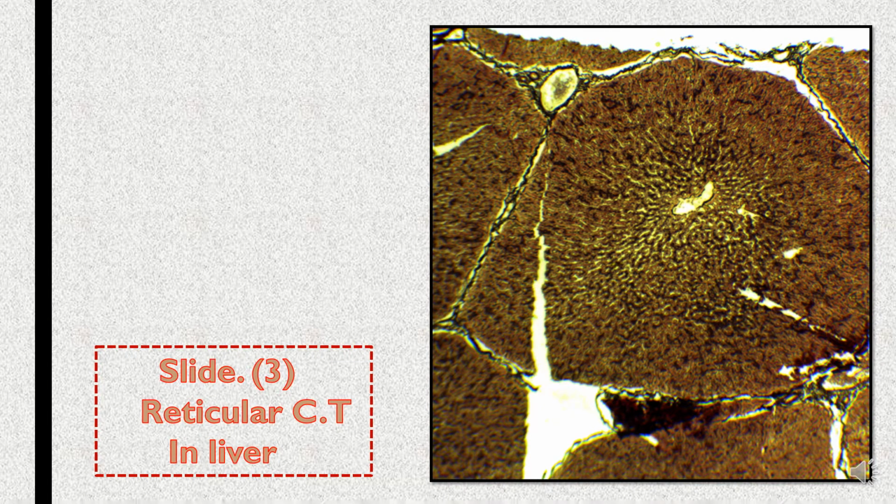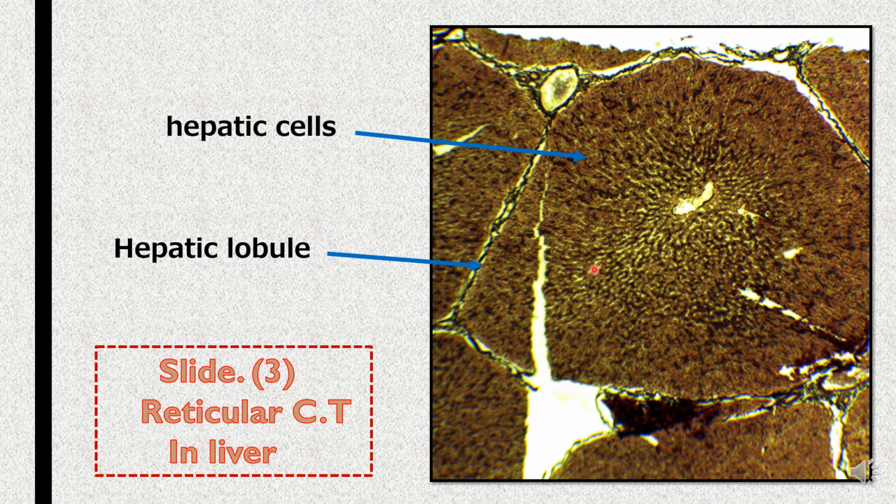This is a slide for reticular connective tissue found in liver. نتعرف أول شيء على تركيب الليفر. The liver is composed of hepatic lobules. هذا هو hepatic lobule. Each hepatic lobule is composed of hepatic cells، اللي تتألف بشكل columns مثل أشعة أو أعمدة في داخل اللبيول.